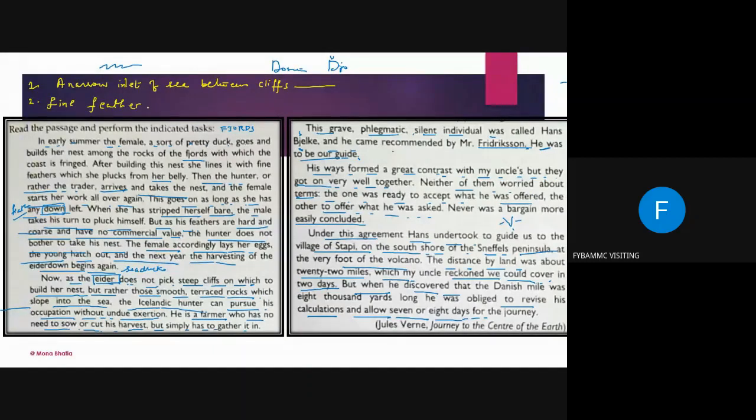Start answering in the chat box, or you can unmute yourself and tell me the answer in case you have understood. Now, question number 3 will be which word in the paragraph means pads up?